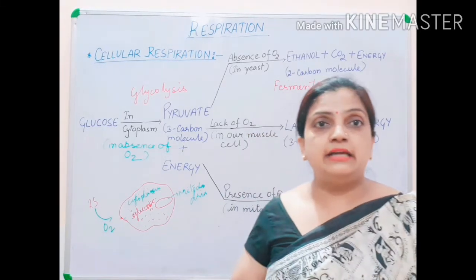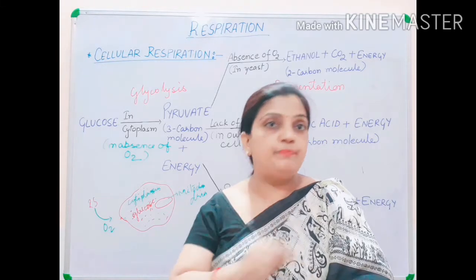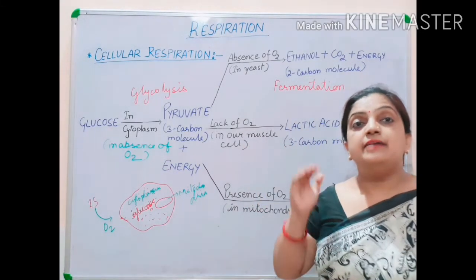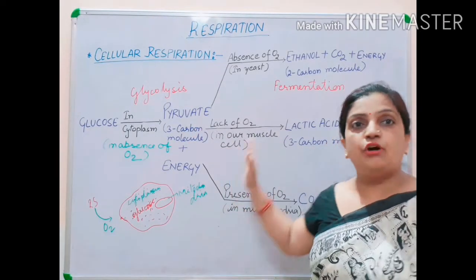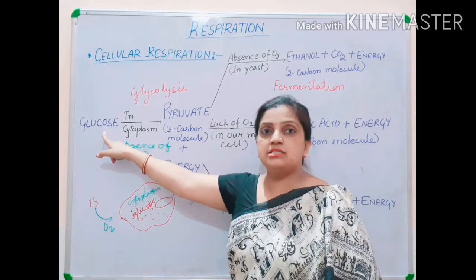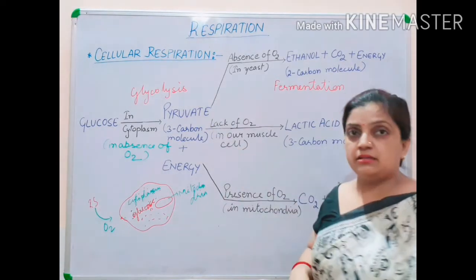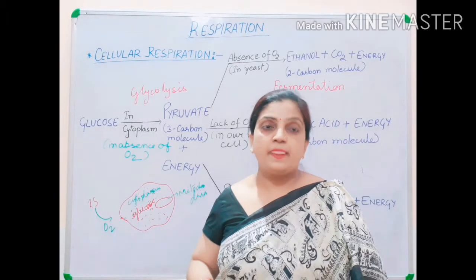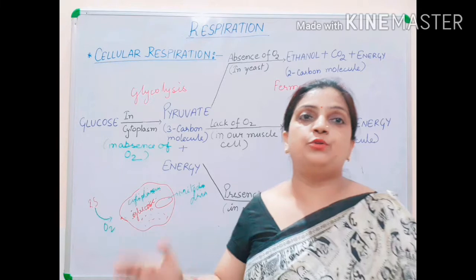So oxygen does not reach our muscle cells properly, and that condition is the anaerobic respiration process. Pyruvate has already formed inside the muscle cells. Glucose is broken down into pyruvate, but this pyruvate is not getting oxygen inside the muscle cell. That means it is an anaerobic condition.